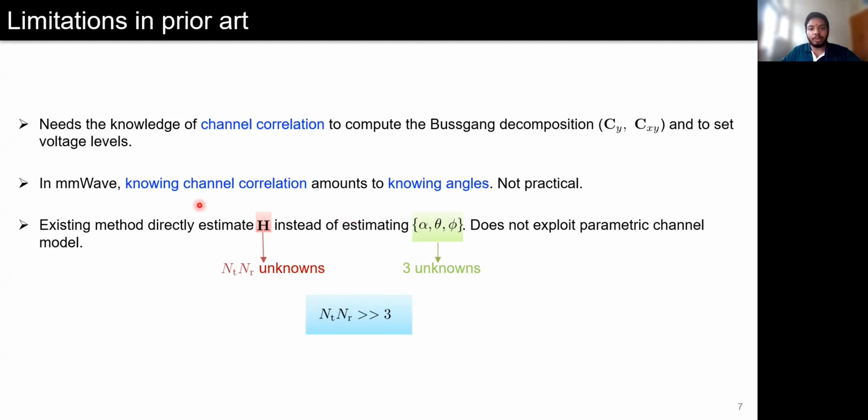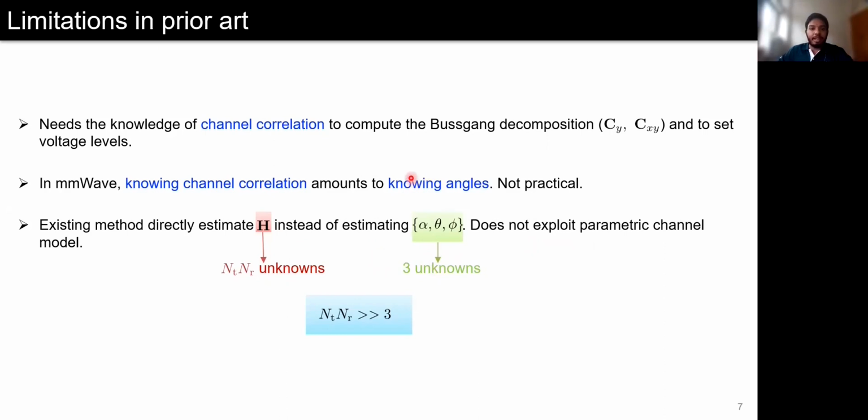For millimeter wave MIMO channels, which are sparse in the angular domain, knowing the channel correlation beforehand essentially aims at knowing the same angles which we want to estimate. Therefore, it is impractical, and it is not straightforward to extend the existing techniques which are based on Cholesky decomposition to millimeter wave MIMO scenarios. Furthermore, the existing techniques are not capable of exploiting any structure in the channel and estimate the entire channel matrix as such, which contains NT NR unknowns, as opposed to 3 in our case.